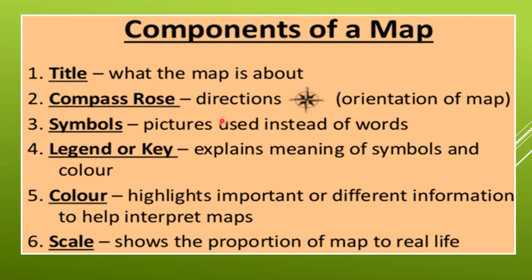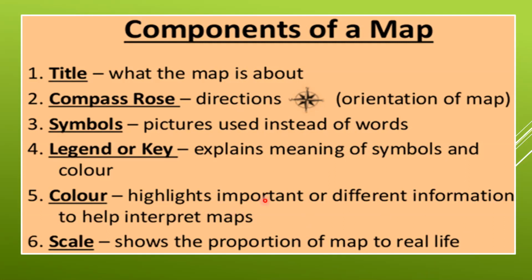Whatever symbol we are using, we have a key, either at the bottom or at the top corner, that shows what symbols we are using. Suppose road. A road is usually shown in the map with a black line. So in the key, they use a black line for the road, and wherever in the map the black line is, it will be understood by everyone that this is a road.